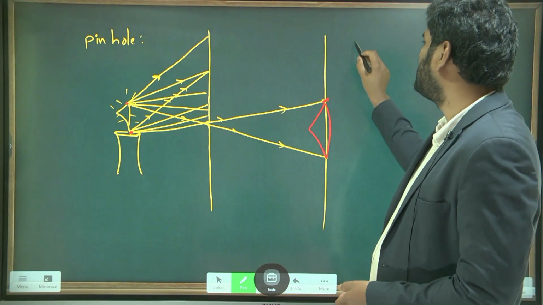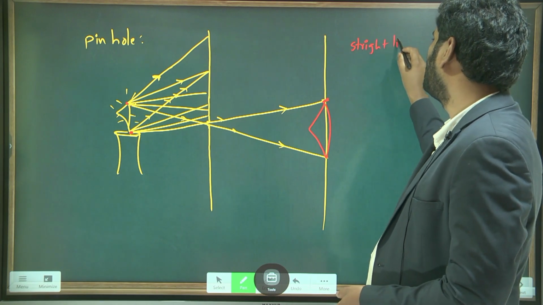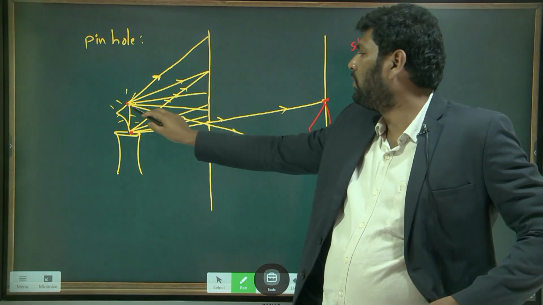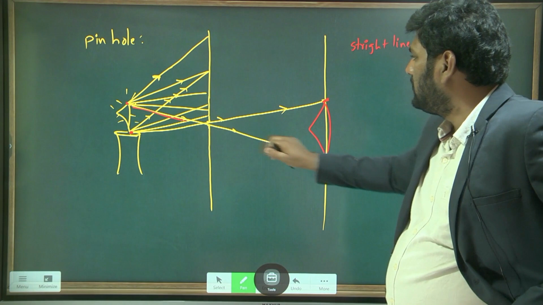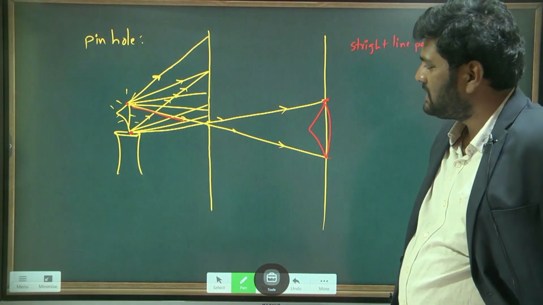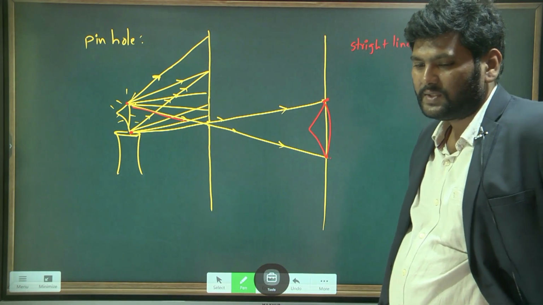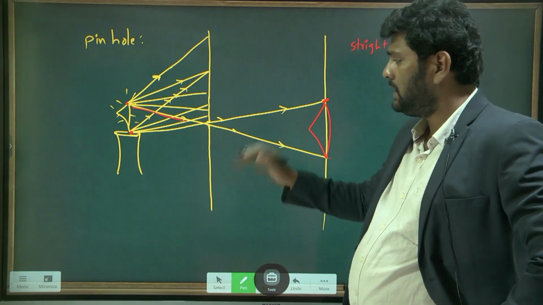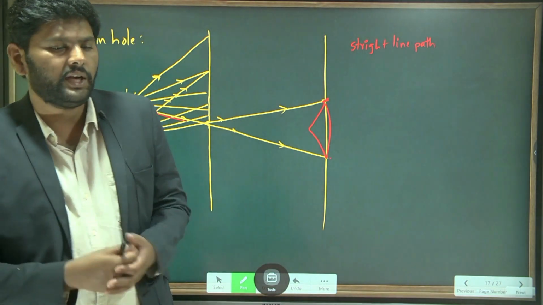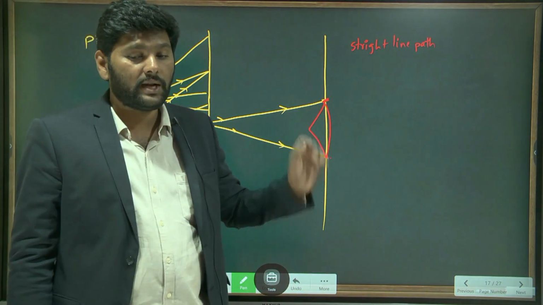Because there is a straight line path. Understand? If the light is not going in a straight line path, this topmost position can't reach here. In the same way, this bottommost can't reach the top of the screen. So it surely gives an inverted image, since light is passing in a straight line motion.